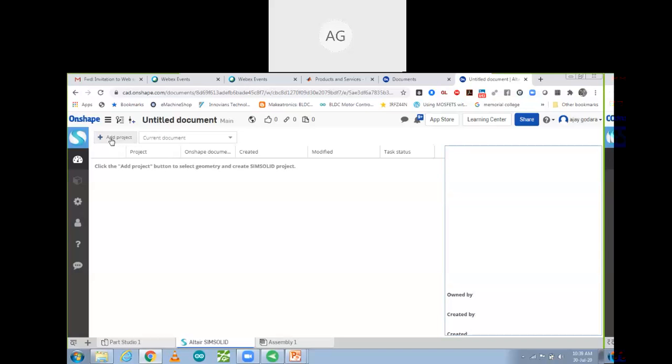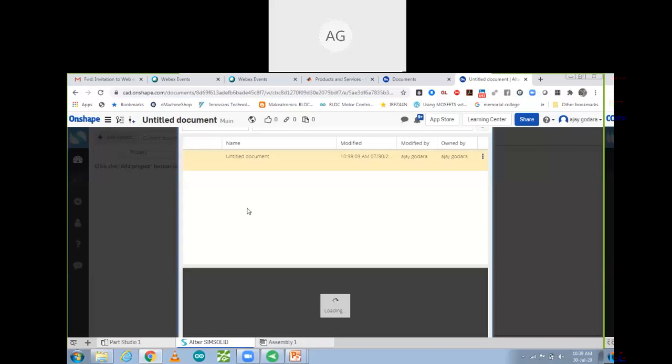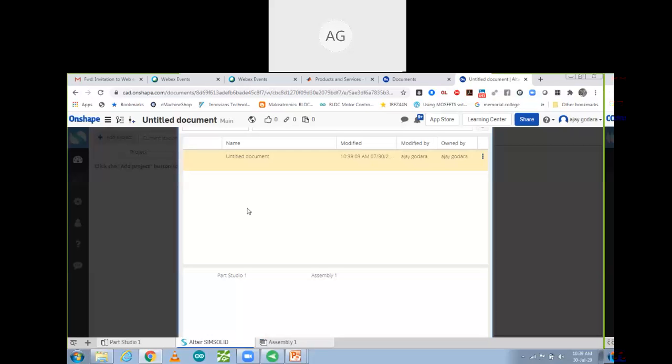Okay, so yes, let's continue. Over here, what I'm going to do is add project. So add project over here. Untitled document, this one. So I'm going to add component. It will show all the components over here.